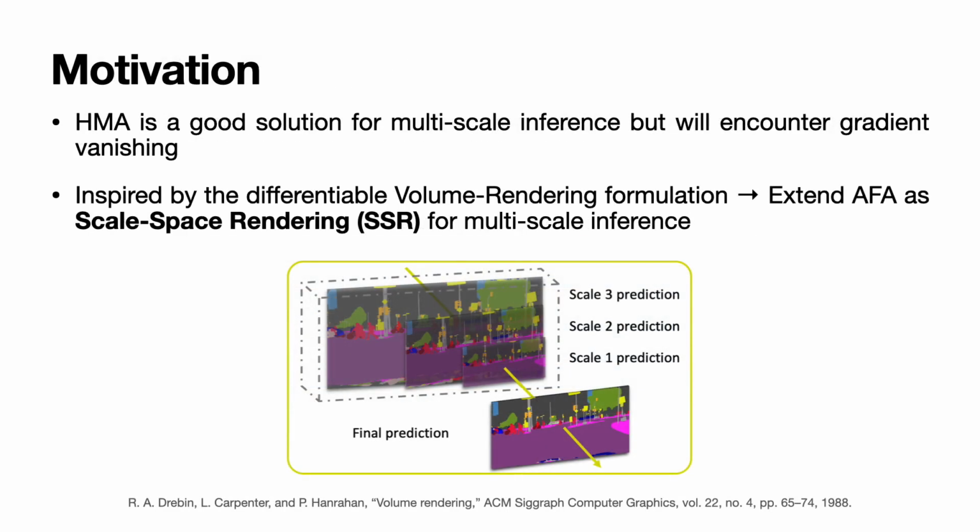Using attention to fuse multi-scale predictions can alleviate the trade-off in performance on fine and coarse details in dense prediction tasks. But the repeated use of attention layers may lead to numerical instability or vanishing gradients, hindering the performance. Inspired by neural volume rendering, we extend AFA to scale space rendering, SSR, as a novel attention mechanism for multi-scale inference that is more robust toward the gradient issue.